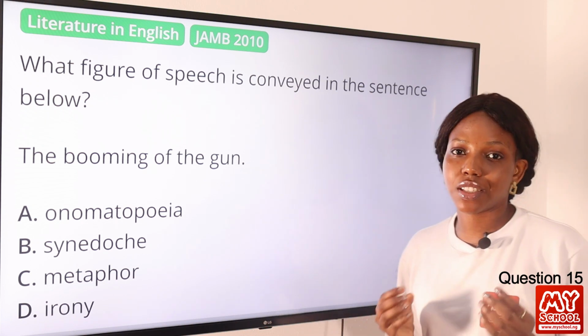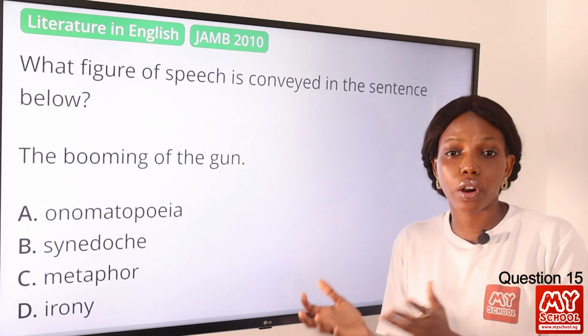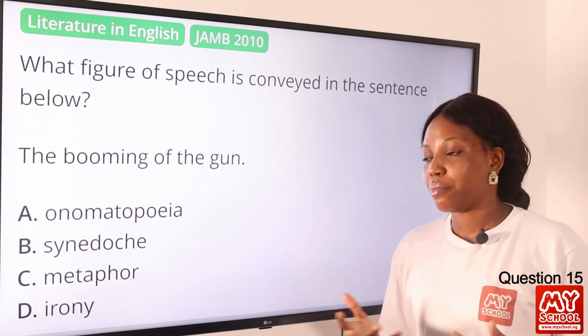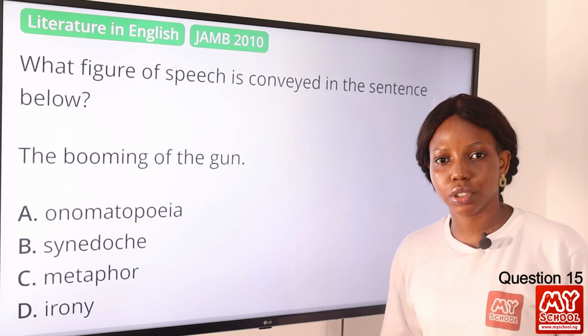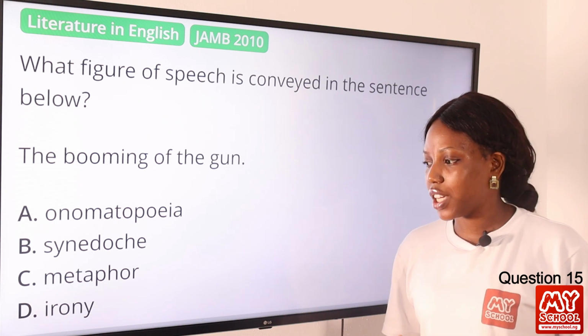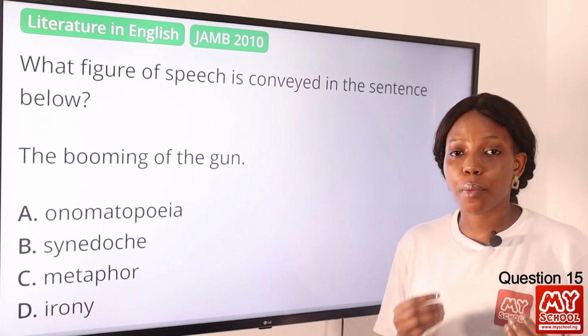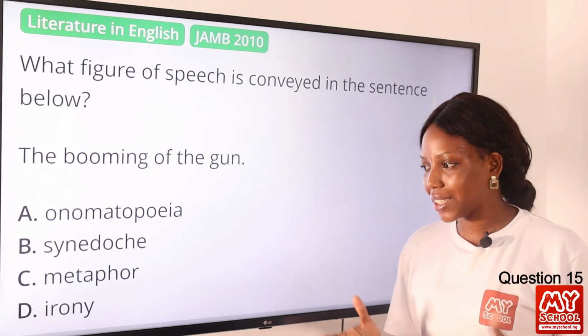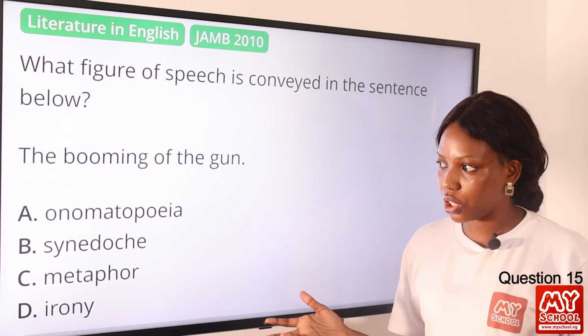Okay, so synecdoche is using a part to represent a whole, or a whole to represent a part. Metaphor is a direct comparison between two things. Irony is saying the opposite of what you mean. Okay, so the answer to this question is obviously option A, onomatopoeia.